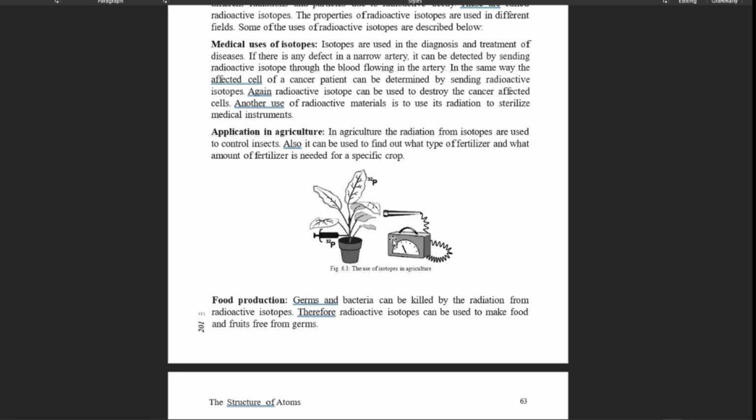How is it used? The solution of this radioactive phosphorus is injected into the root of the plants for enhancing their growth. So their growth is enhanced. The plant's growth is enhanced by injecting phosphorus-32. This is an isotope. It helps in the growth of the plants also. So this is another use. We can add this point in our exam.